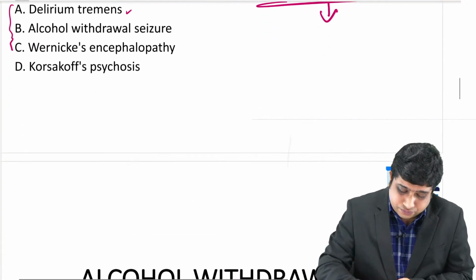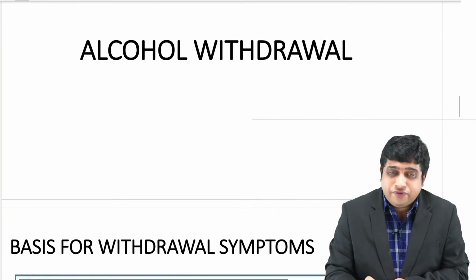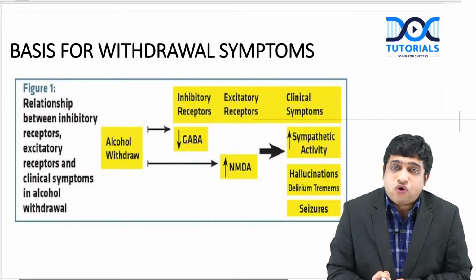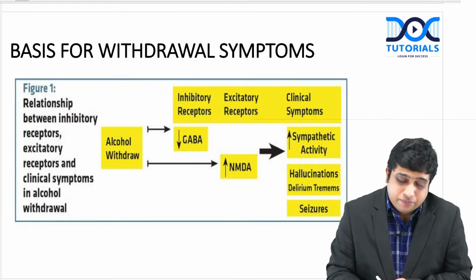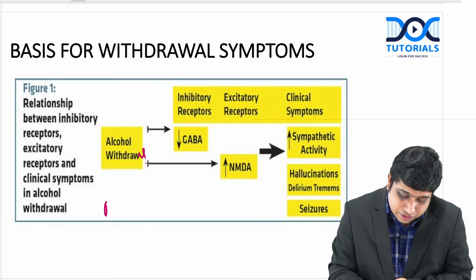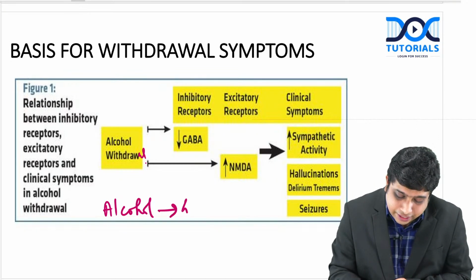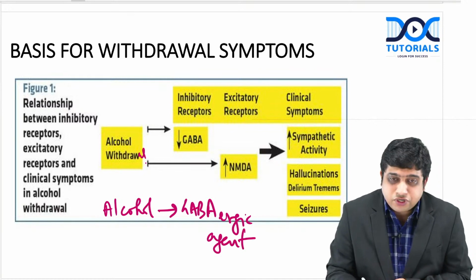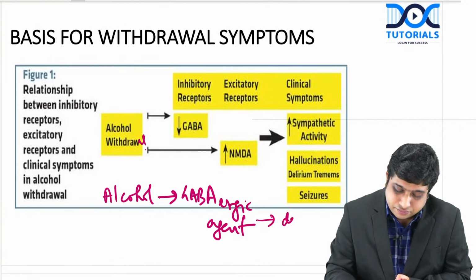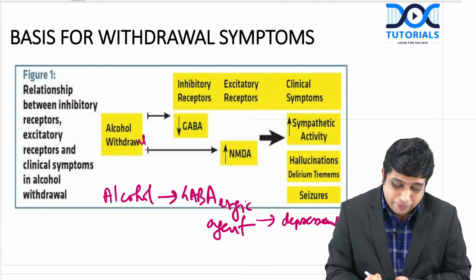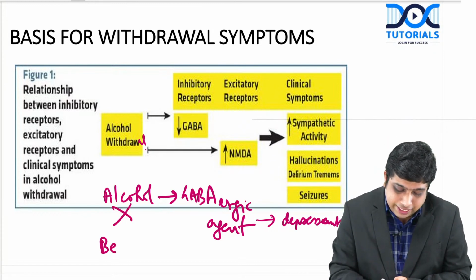The first thing you should know about alcohol withdrawal is why withdrawal happens. The point you should remember is that alcohol is a GABAergic agent. It's a depressant. That is why you have seen some people, when alcohol is not available, try to take benzodiazepine.